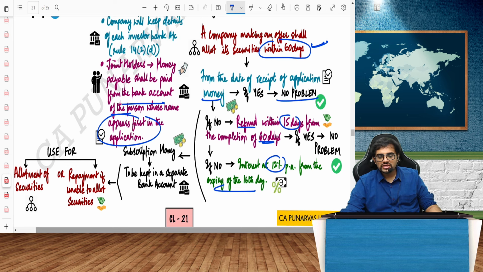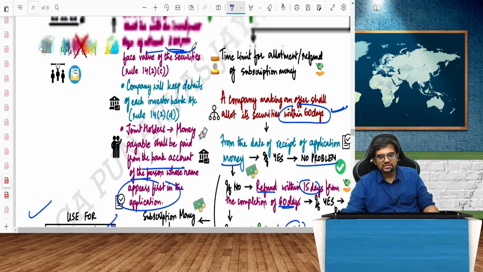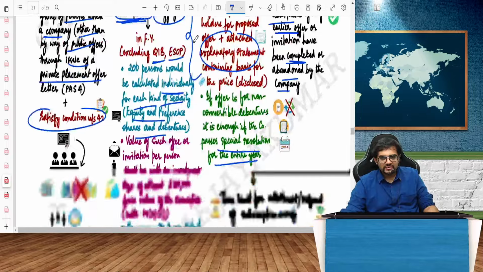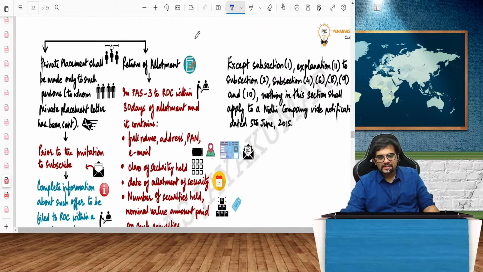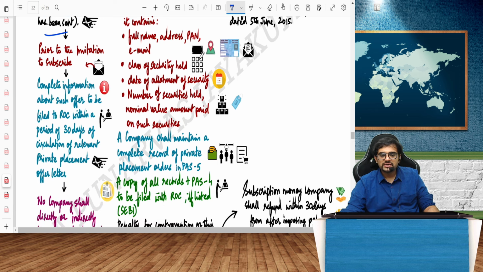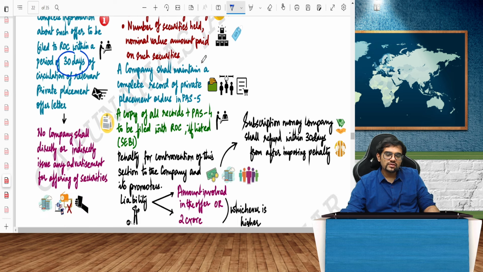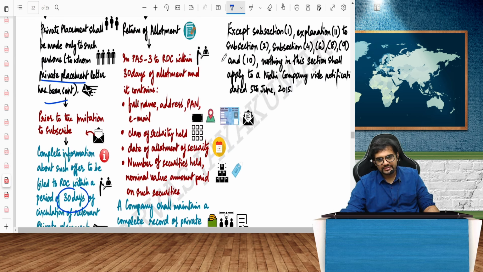The subscription money should be kept in a separate bank account and it should be used for what? Allotment of securities or repayment of the application money. If you are unable to allot securities, repay the application money. This is with respect to private placement. MCQ questions can come. Private placement shall be made only to such persons to whom the private placement letter has been sent. Before that, I should give a private placement letter, which will be circulated for 30 days, and they can accept or reject it.